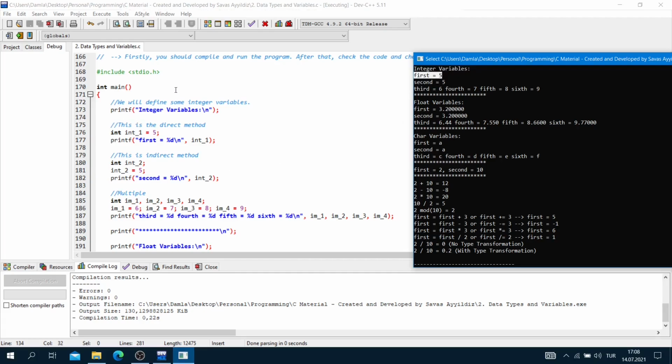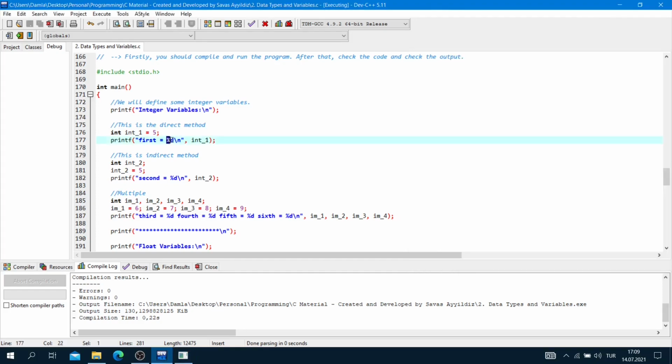Okay, now we will define some integer variables. This is the direct method. Integer 1 is equal to 5 and semicolon. Printf, bracket, quotes, first is equal to %d inverse slash n, quotes, comma, integer 1. So I call the data type here.